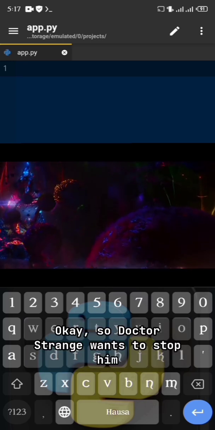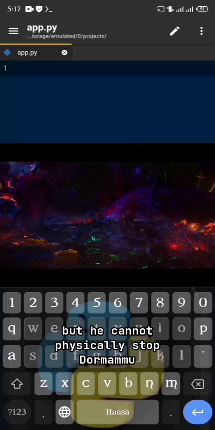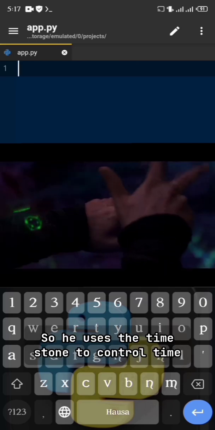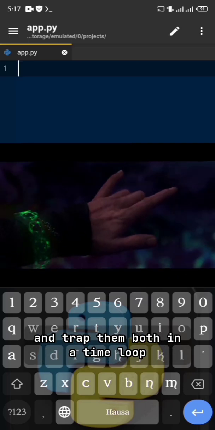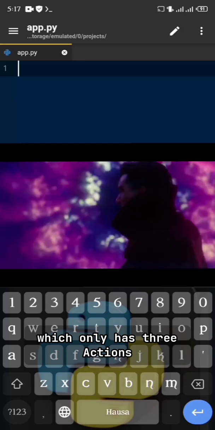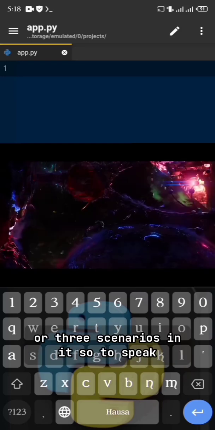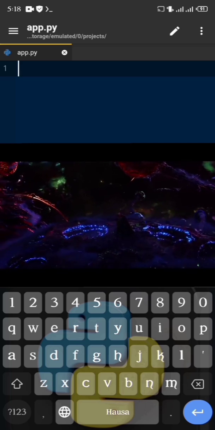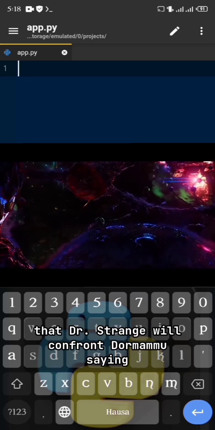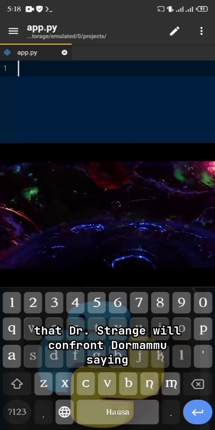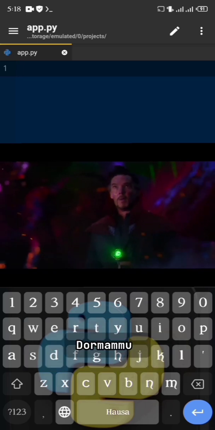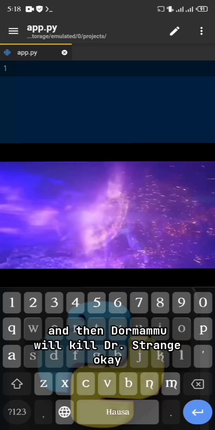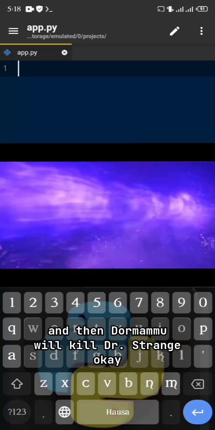Okay, so Doctor Strange wants to stop him, but he cannot physically stop Dormammu. So he uses the time stone to control time and trap them both in a time loop, which only has three actions or three scenarios in it, so to speak. The first is that Doctor Strange will confront Dormammu saying, Dormammu, I've come to bargain, and then Dormammu will kill Doctor Strange.